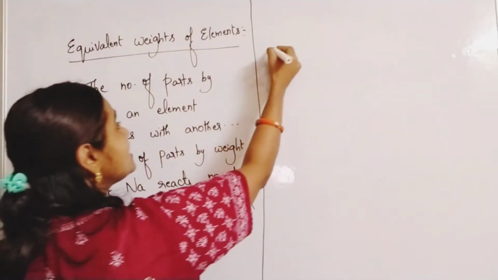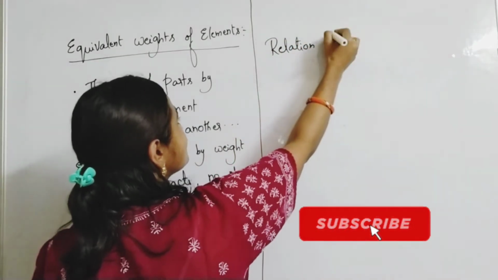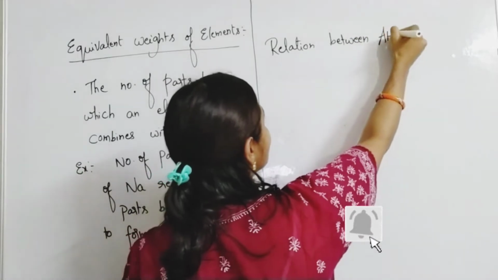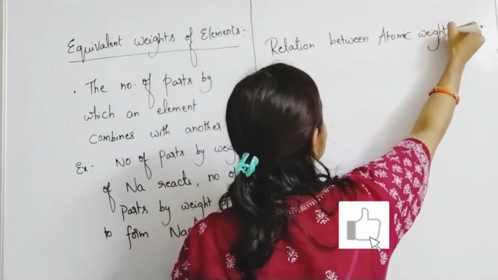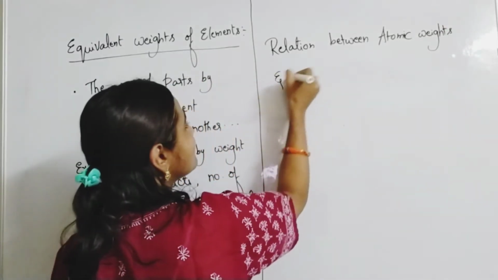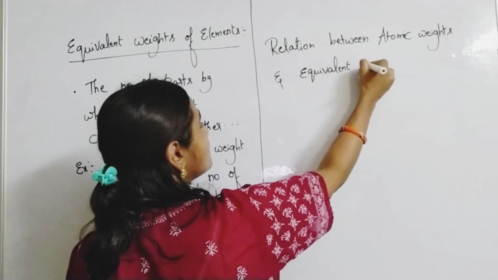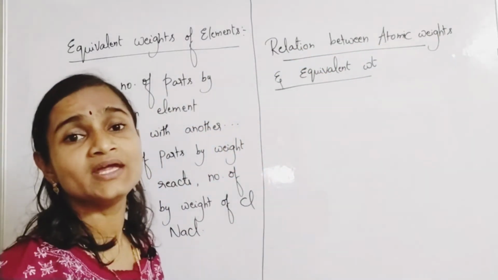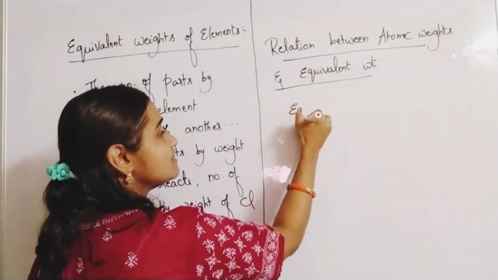Now there is a small relation between atomic weight and equivalent weight. To find equivalent weight, we follow this relation. Relation between atomic weights and equivalent weights. So what is the relation? Generally, equivalent weight is equal to atomic weight by valency.